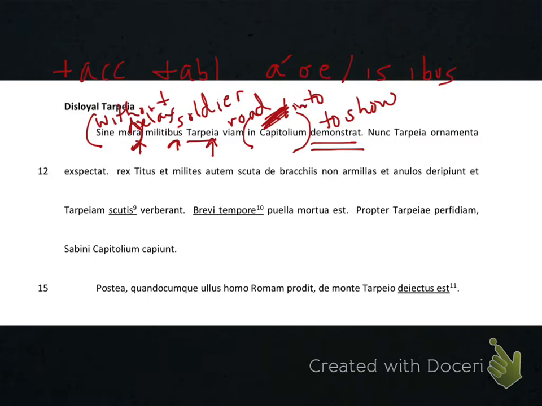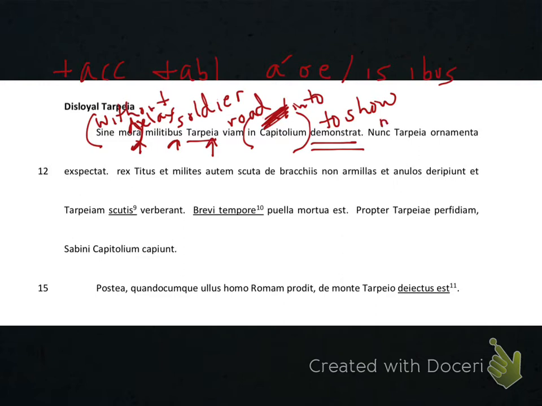That tells me that she's doing the action. So what does Tarpeia show, and who does she show it to? If you said that she's showing the road to the soldiers, you are correct. And then, of course, into the Capitoline just tells us which specific road she's showing the soldiers.